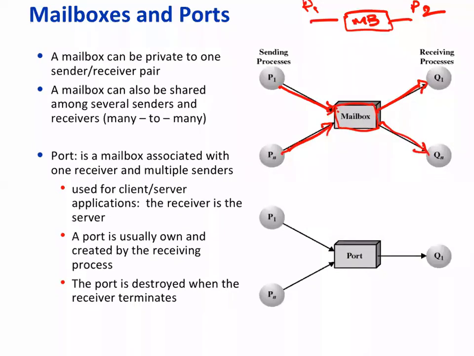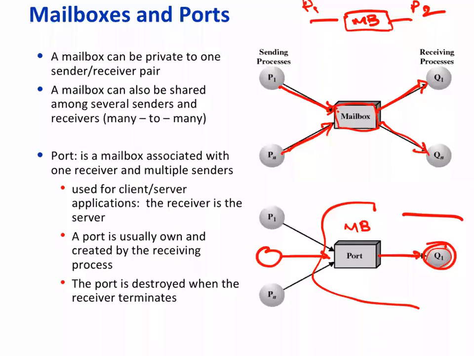Other thing is when the mailbox is of the type where there is one receiving process, and usually this mailbox is associated with this receiving process. This is part of one system, and then there are multiple sending processes, say P1, P2, P3, whatever.